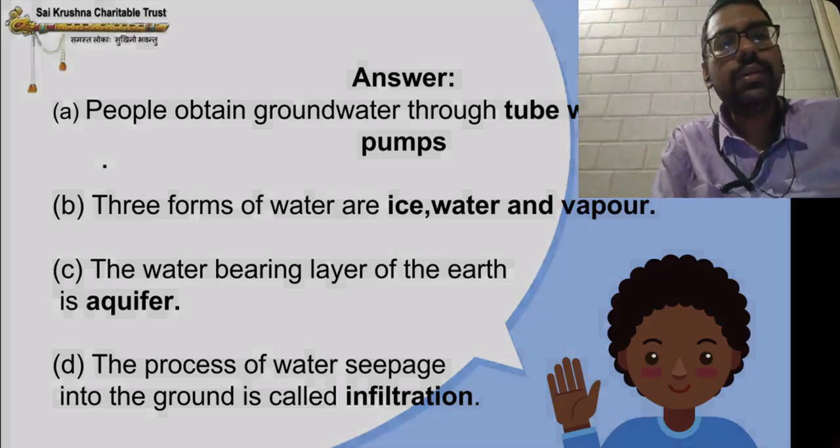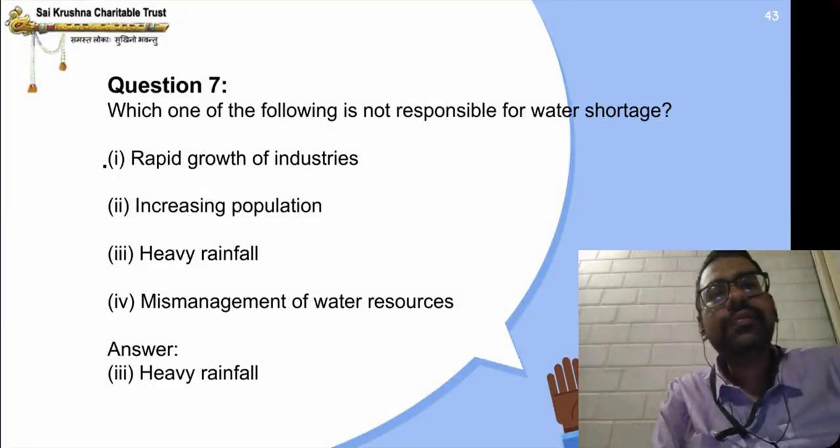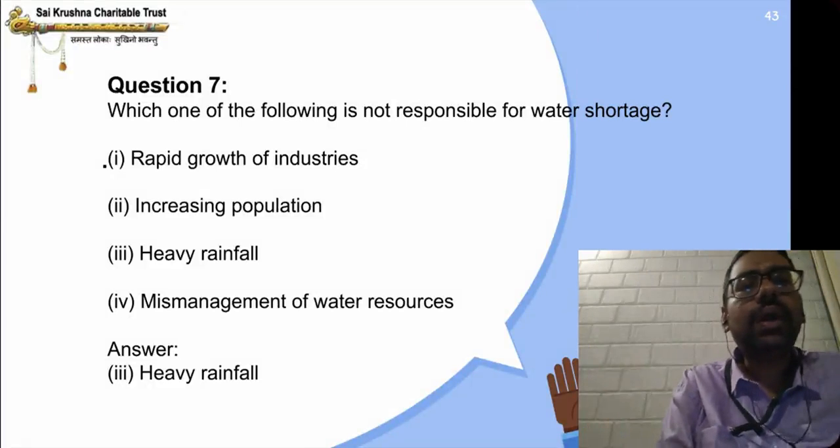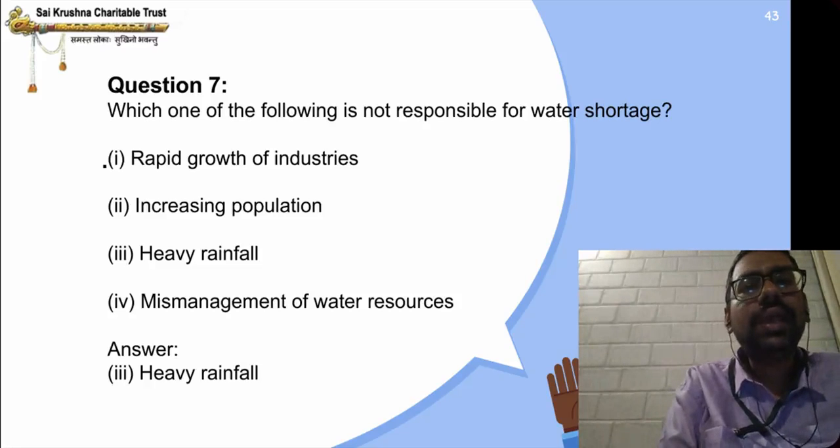Question 7. Which one of the following is not responsible for water shortage? Is it rapid growth of industries, increasing population, heavy rainfall, or mismanagement of water resources? Answer is 3. Heavy rainfall is not responsible for water shortage.